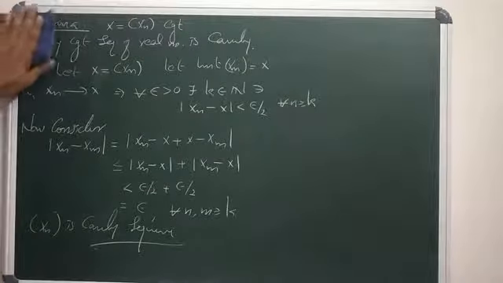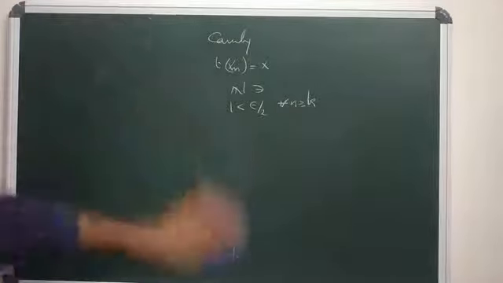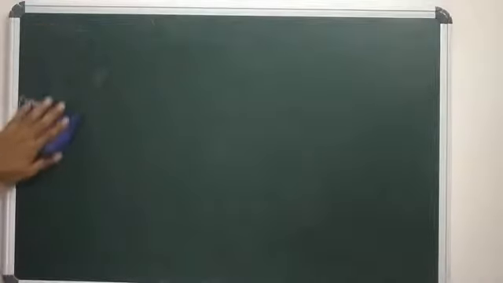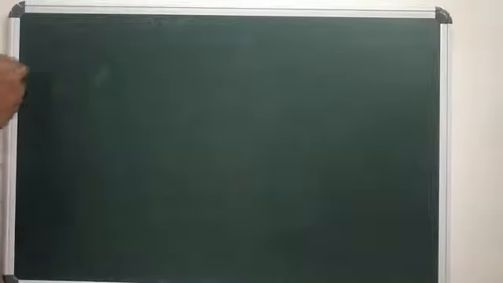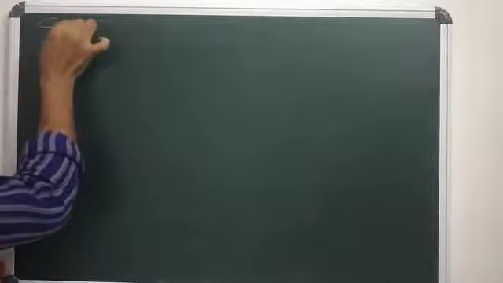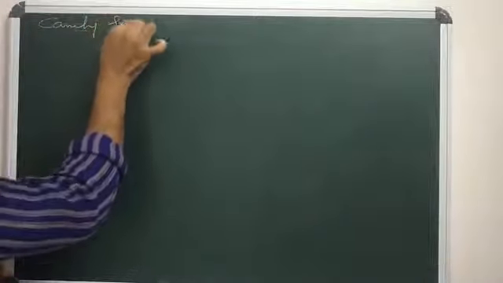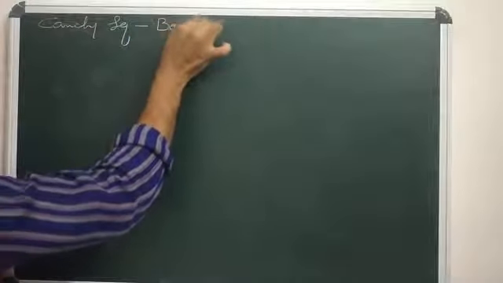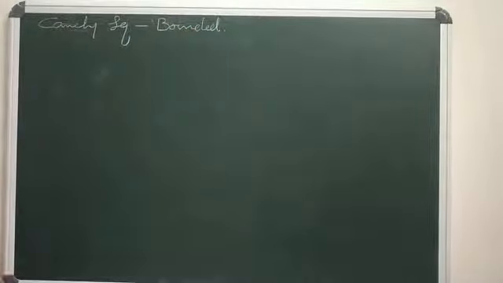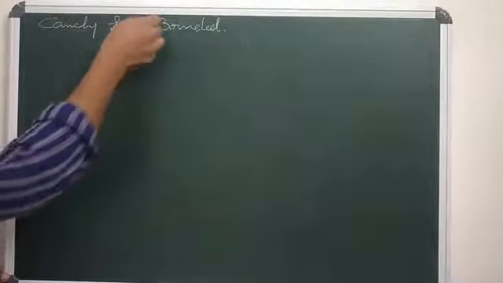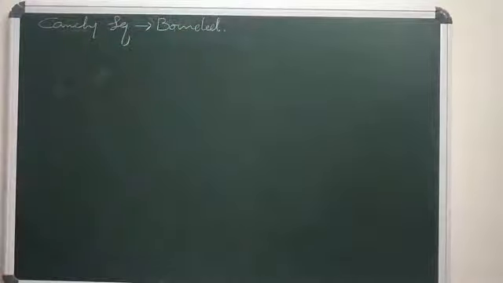Now we go to another important result: a Cauchy sequence of real numbers is bounded. Every Cauchy sequence is bounded. We know that a convergent sequence is Cauchy, and the next result is that every Cauchy sequence of real numbers is bounded. How to prove this?